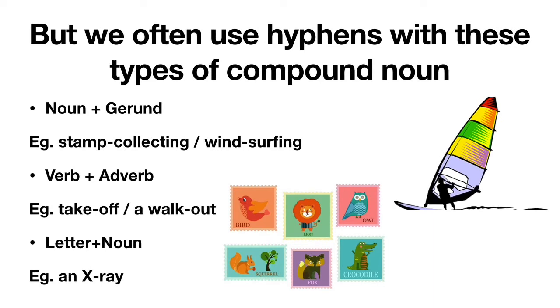But there are 3 instances where hyphens are used in compound nouns. It is compulsory to use a hyphen in these cases. Number 1. Noun plus gerund. For example, stamp-collecting or wind-surfing. Number 2. Verb plus adverb. For example, take-off or a walk-out. Number 3. Letter plus noun. Here's a good example for this. An X-ray, where X is the letter and ray is the noun.